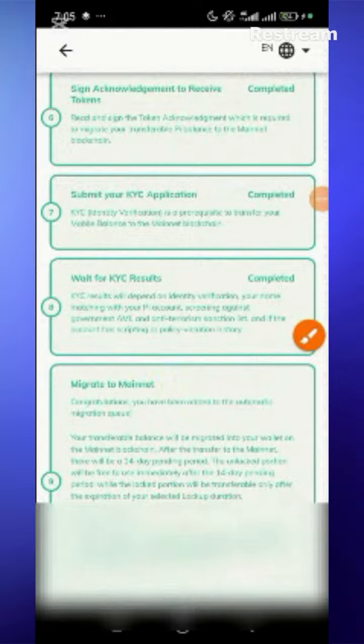The next thing that is supposed to pop up is official verification.